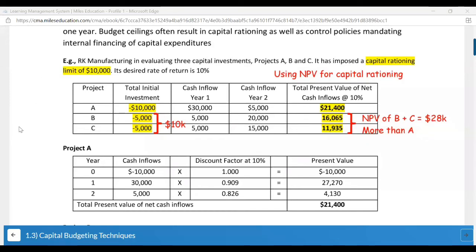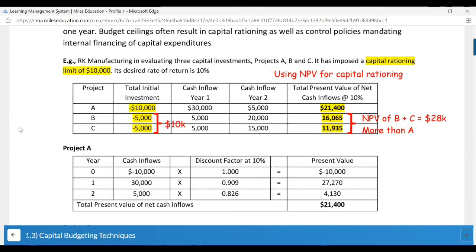RK Manufacturing, in evaluating three capital investments, projects A, B, and C, has imposed a capital rationing limit of $10,000. Its desired rate of return is 10%. The total investment given for each of these projects is $10,000, $5,000, and $5,000, along with the cash inflow in year 1 and year 2, and the total present value of net cash inflows. They have applied the factor to each of the cash inflows in year 1 and year 2, and come to an answer.